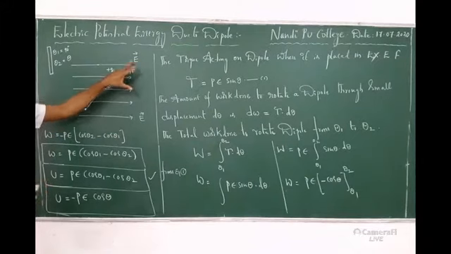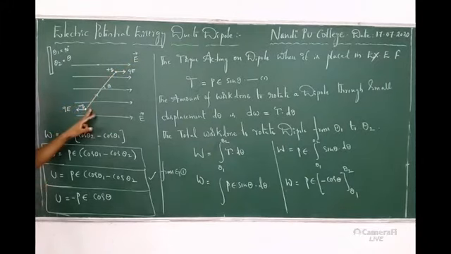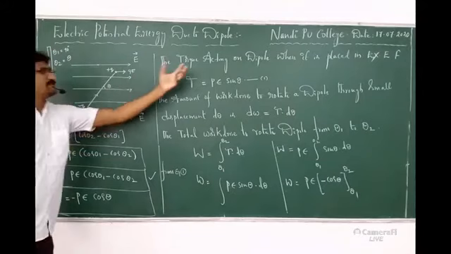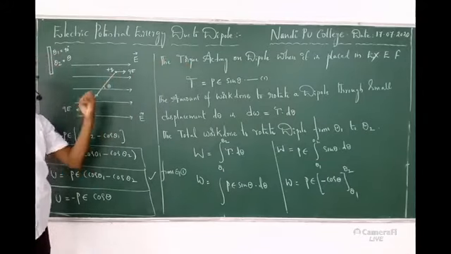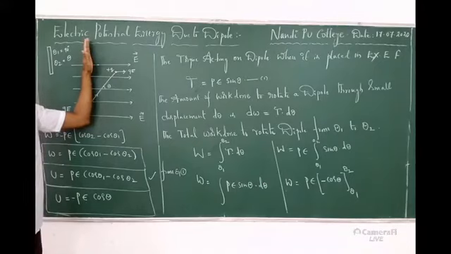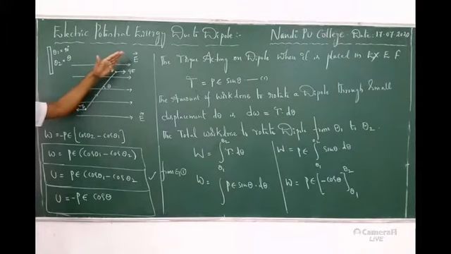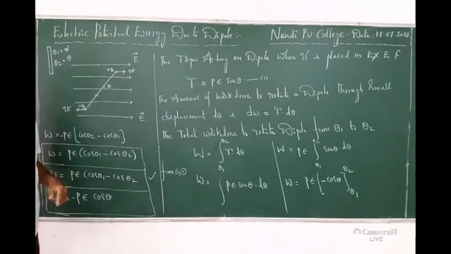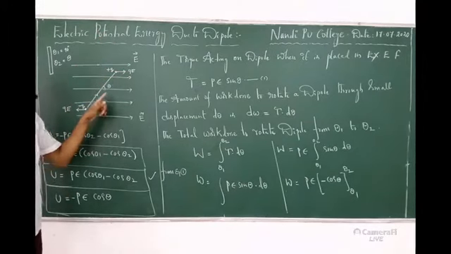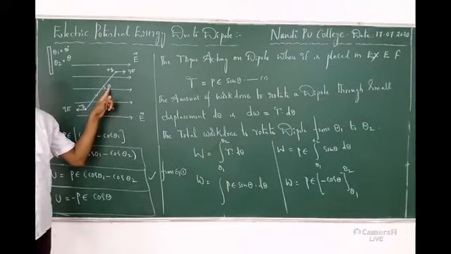This is E bar. This is a dipole. As I said, initially when it is brought from infinity, it must be in the position normal to the electric field. But to make the derivation, I placed the dipole at a small angle theta.